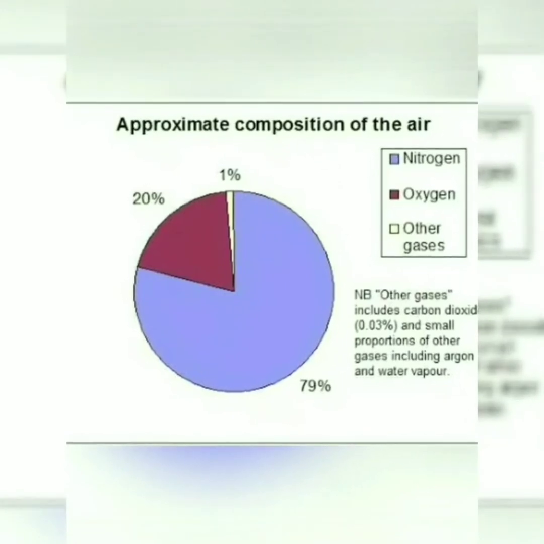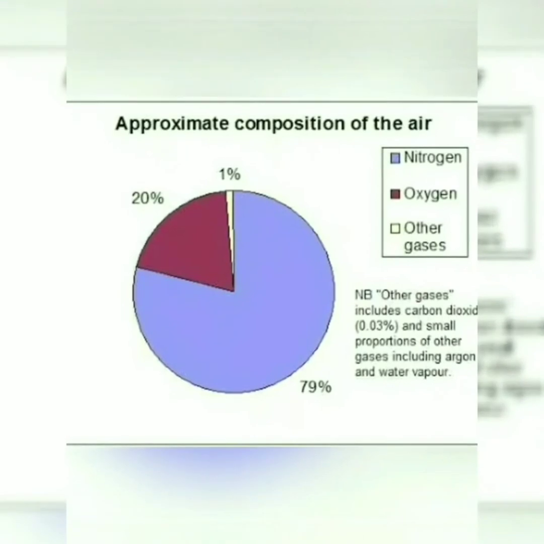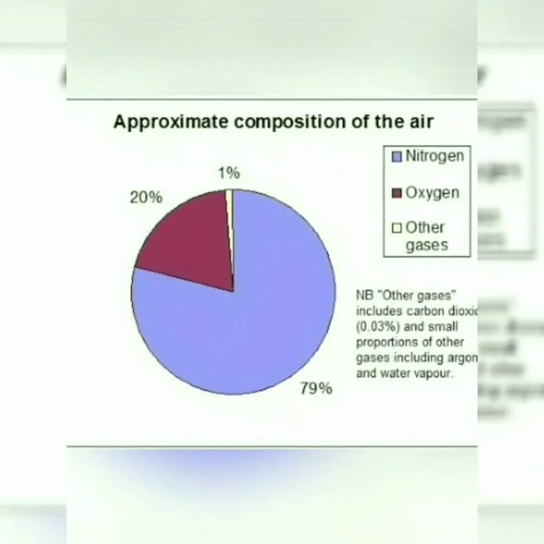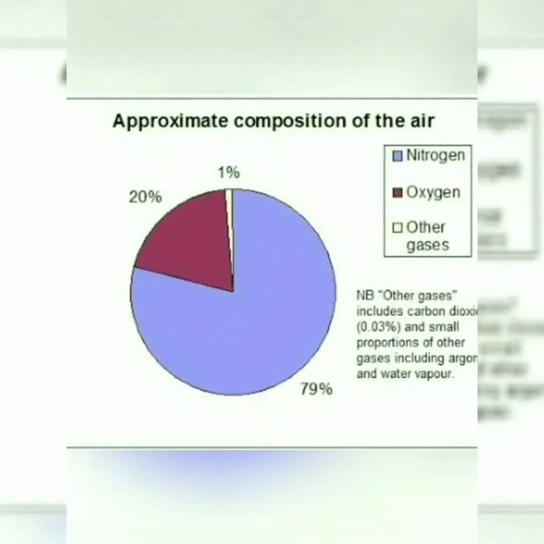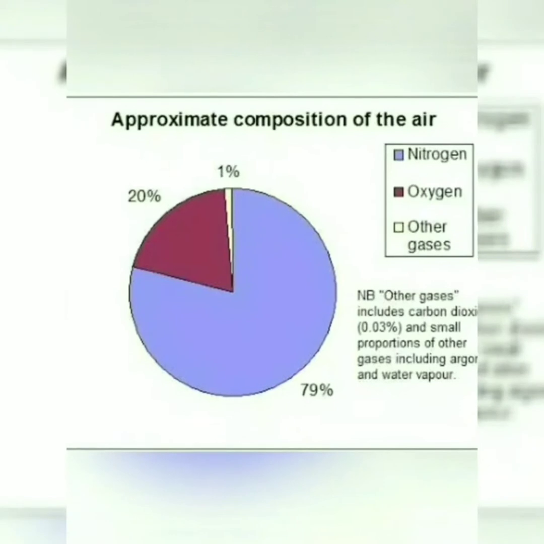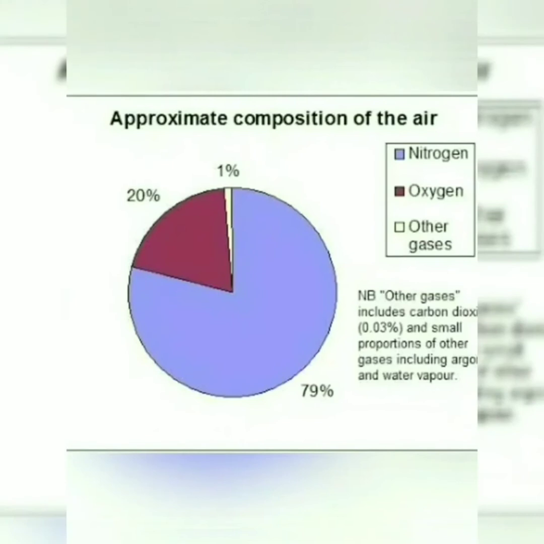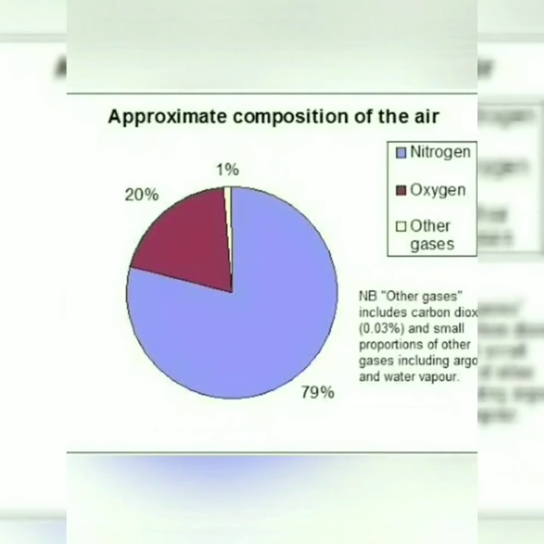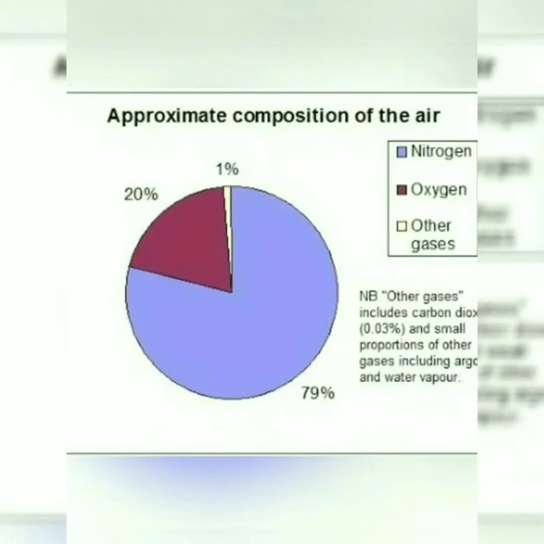In this atmosphere there are many gases, as I already said, layers of gases known as air. Here is the chart of the gases. The percentage of nitrogen is 78.08%. About 21% is oxygen, and 1% is other gases.